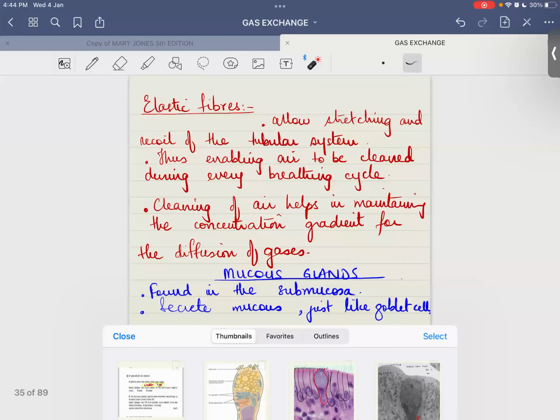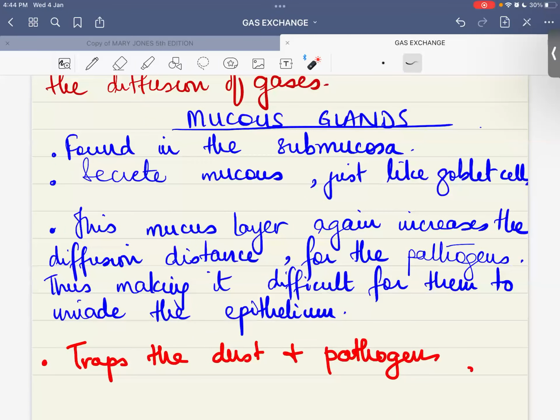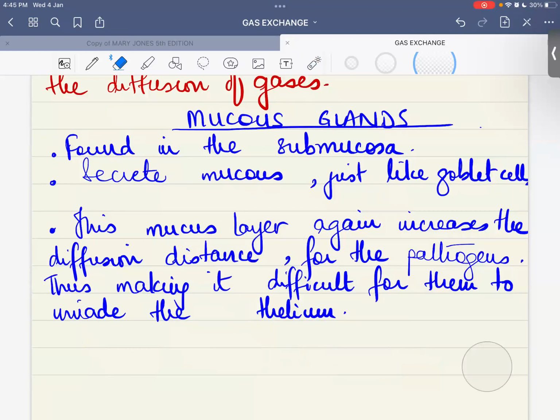The mucus glands are found in the submucosa. They also secrete mucus like the goblet cells. And again, the function of this mucus layer is to increase the diffusion distance for the pathogens so that the pathogens and the bacteria don't enter the respiratory cells, making it difficult for them to invade the respiratory epithelium. And also, just like any other mucus, it is able to trap the dust and the pathogens.